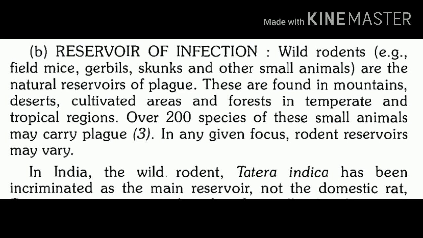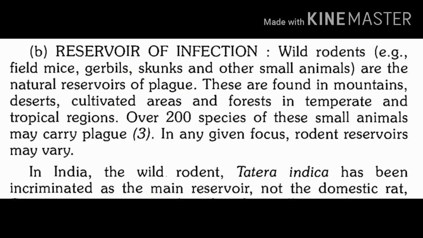The reservoir of infection includes wild rodents: field mice, gerbils, skunks, and more than 200 species of small animals. So you can see vast numbers of animals are present in our environment which can carry plague bacilli.